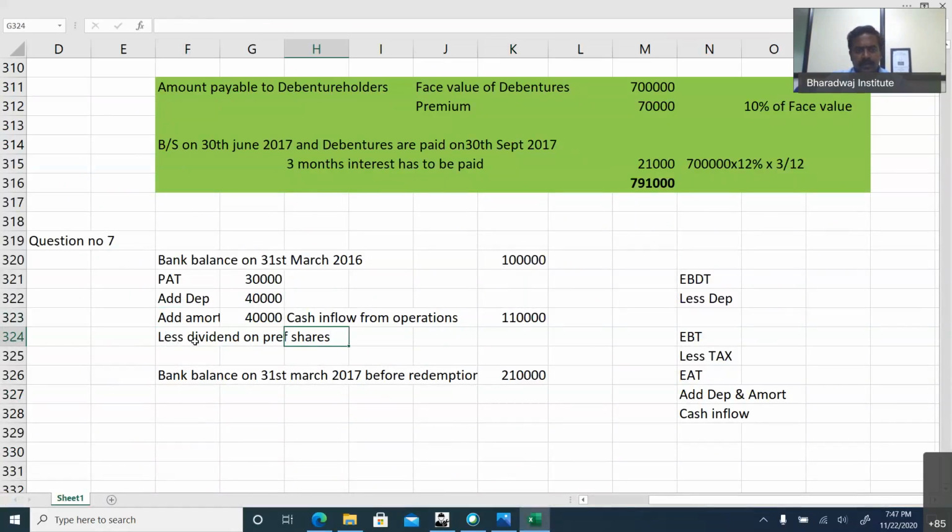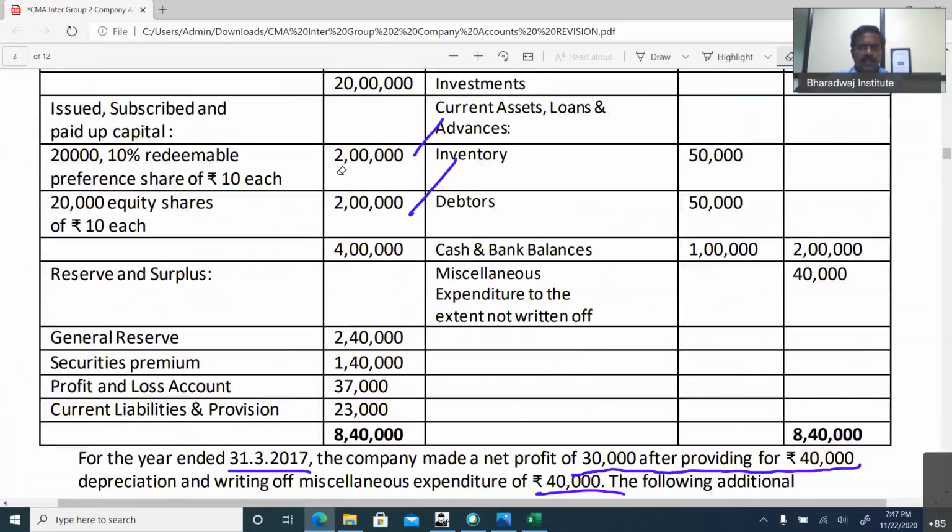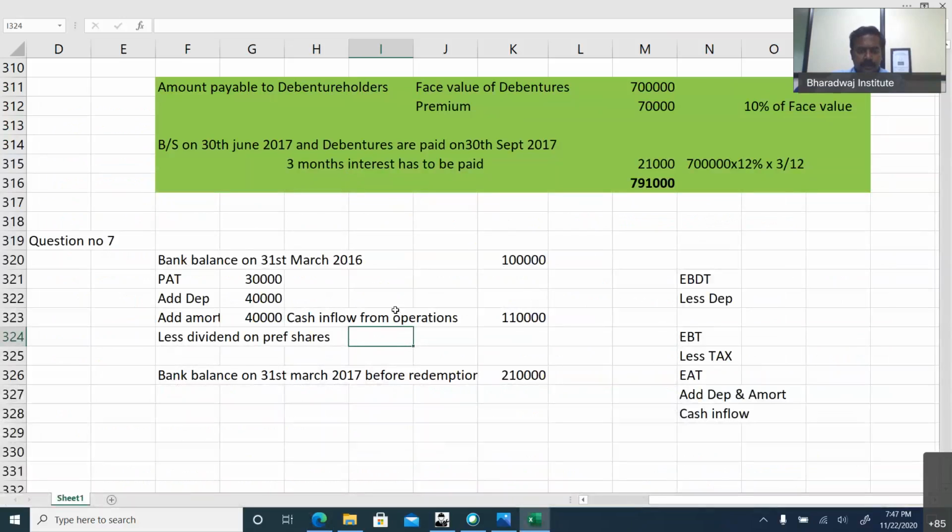We have paid dividend on preference shares. How much dividend we paid? We need to work out. 2 lakhs into 10%, that comes to 20,000. So the balance would have been 1,90,000. Once again, I repeat from the beginning, please understand.